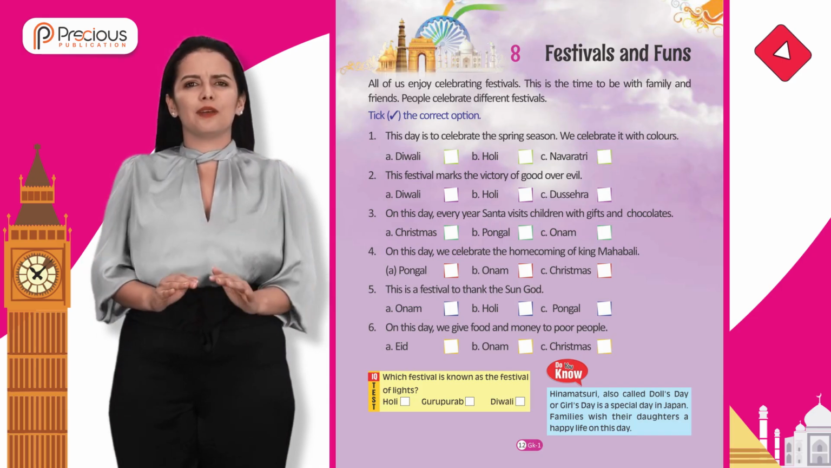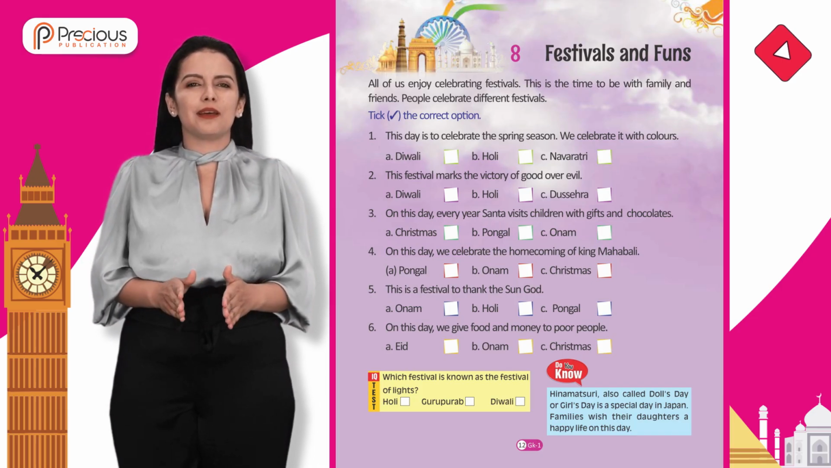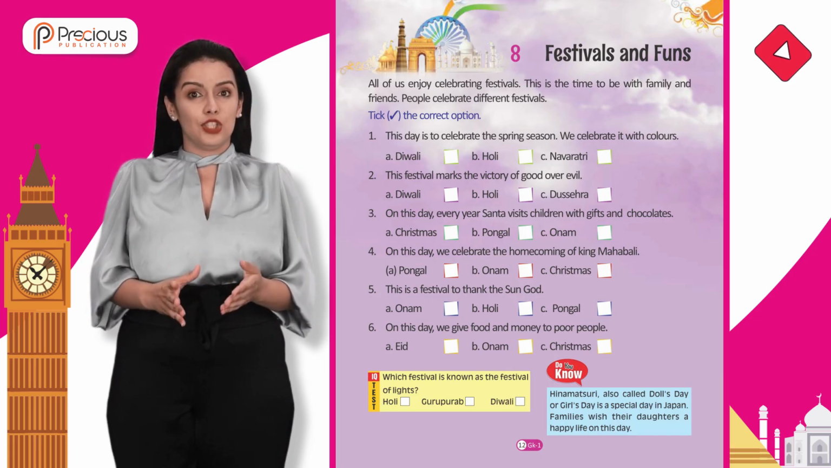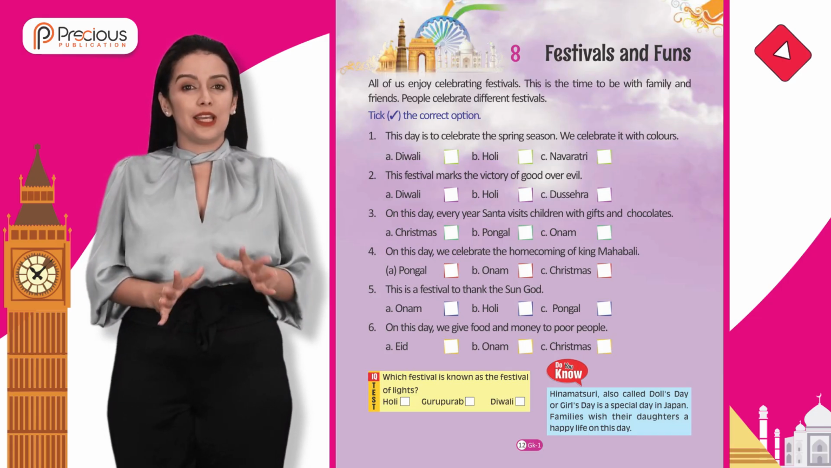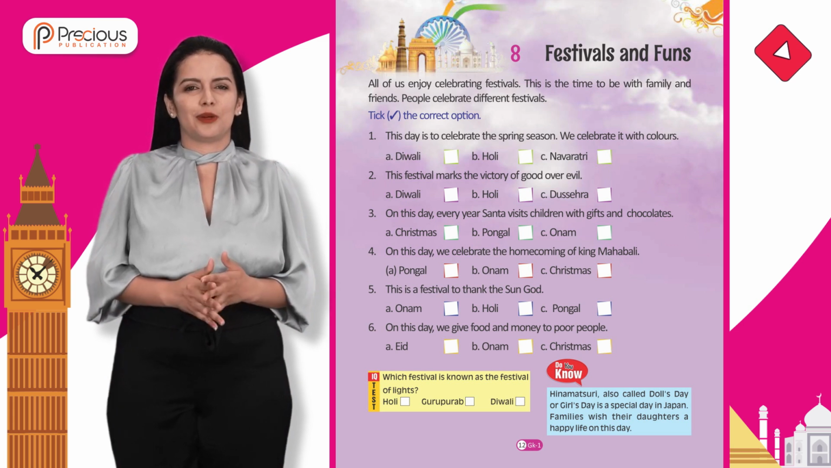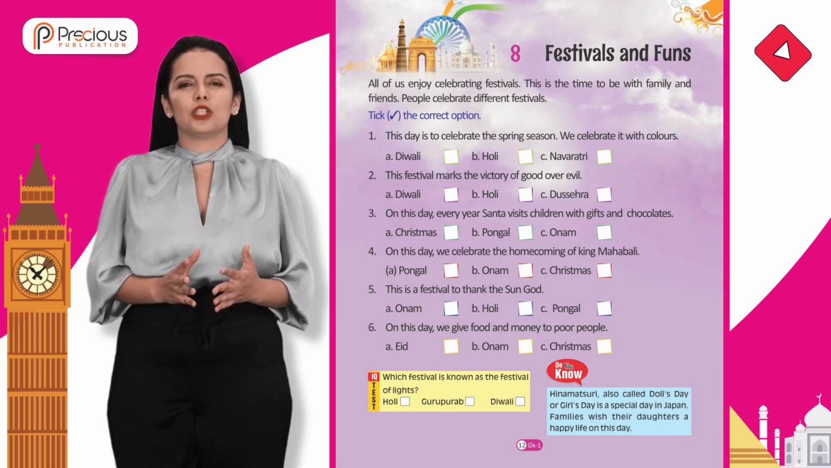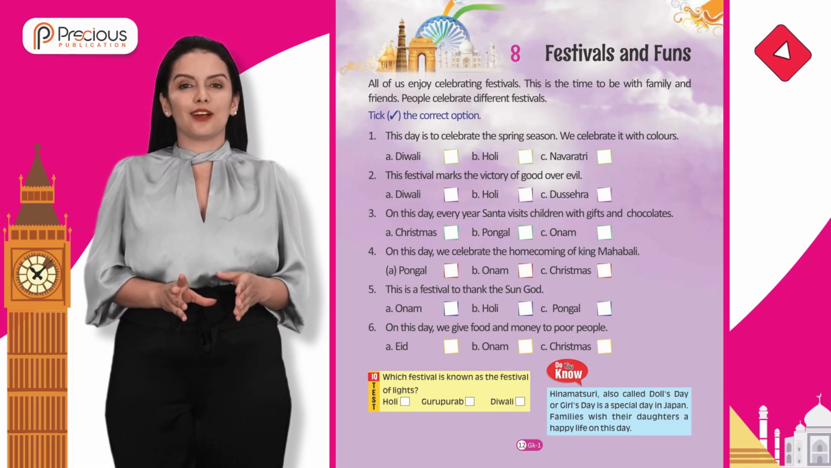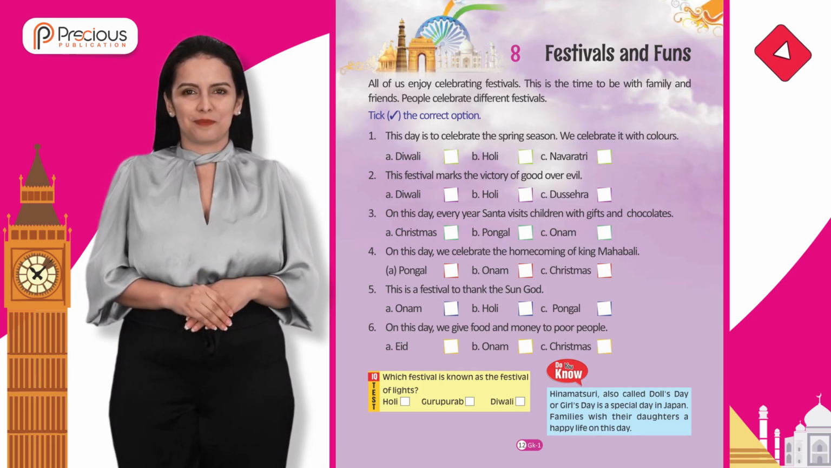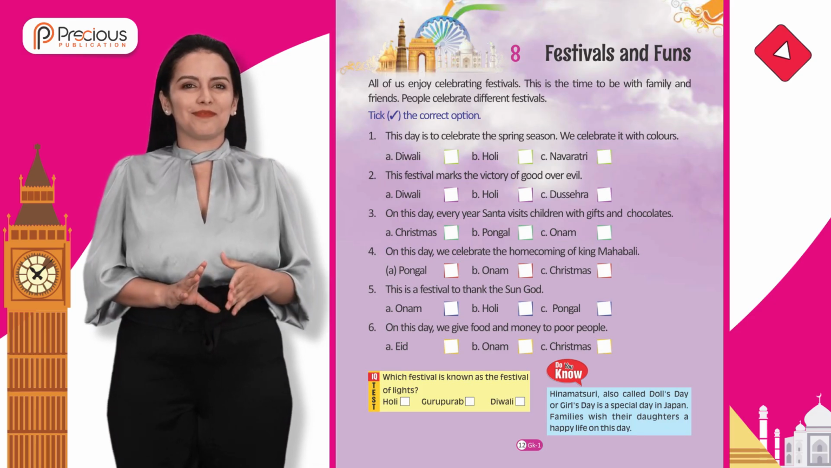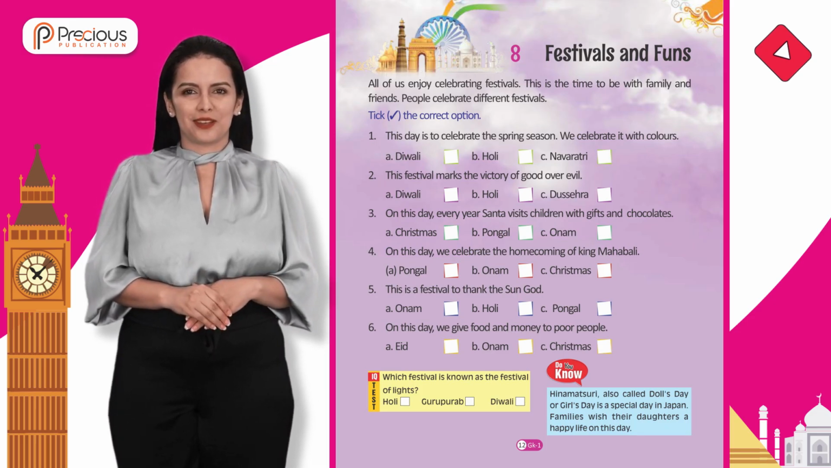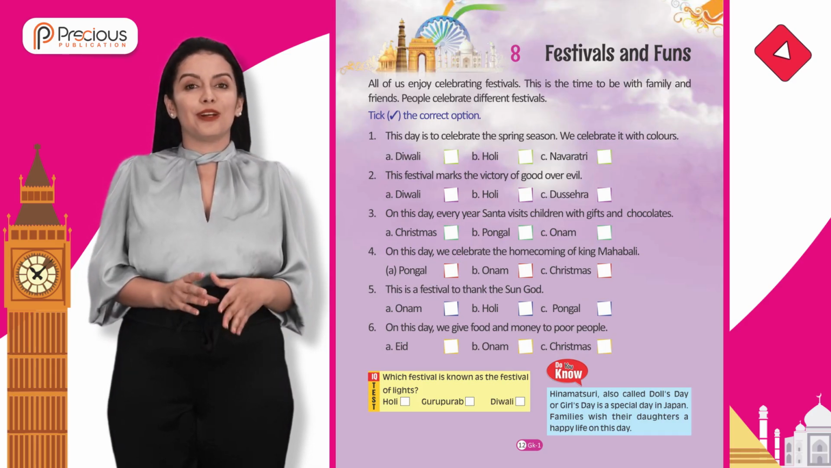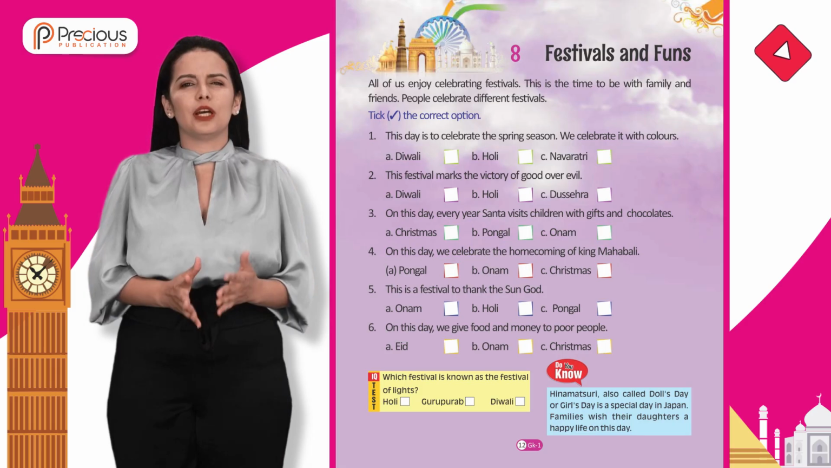1. This day is to celebrate the spring season. We celebrate it with colors. 2. This festival marks the victory of good over evil. 3. On this day, every year Santa visits children with gifts and chocolate. 4. On this day, we celebrate the homecoming of King Mahabali. 5. This is a festival to thank the sun god. 6. On this day, we give food and money to poor people.